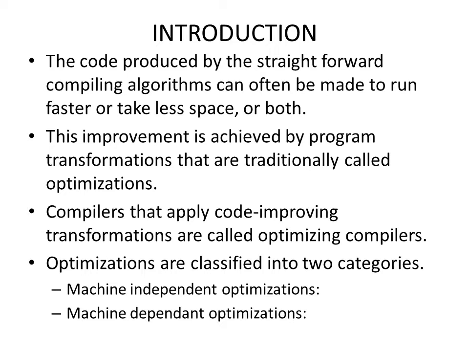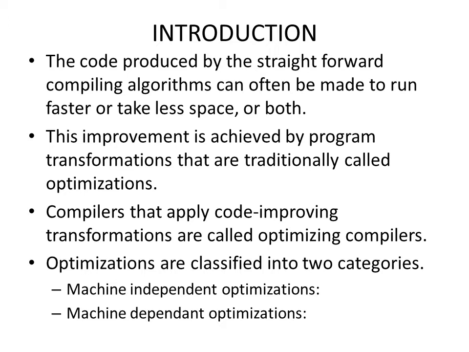This improvement is achieved by program transformations that are traditionally called optimizations. Compilers that apply code improving transformations are called optimizing compilers.